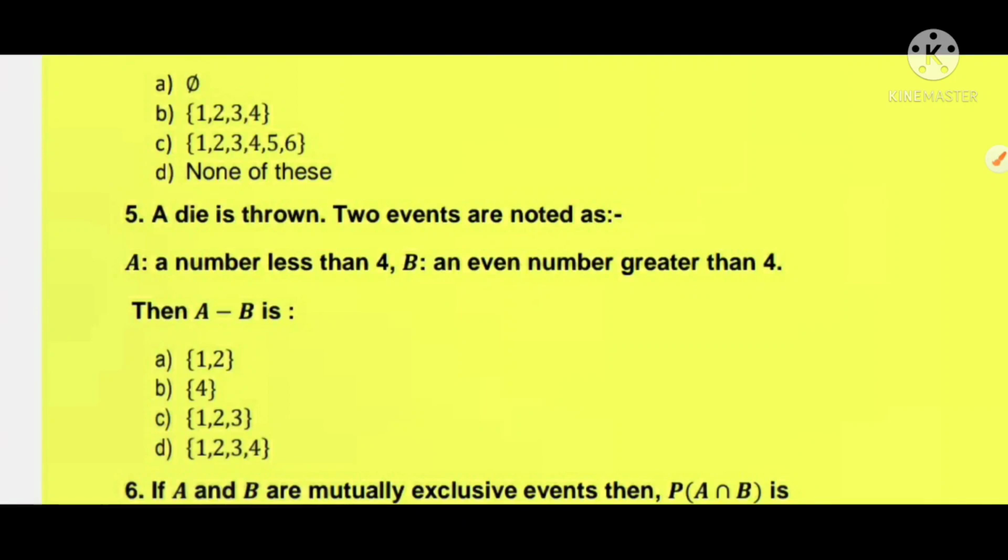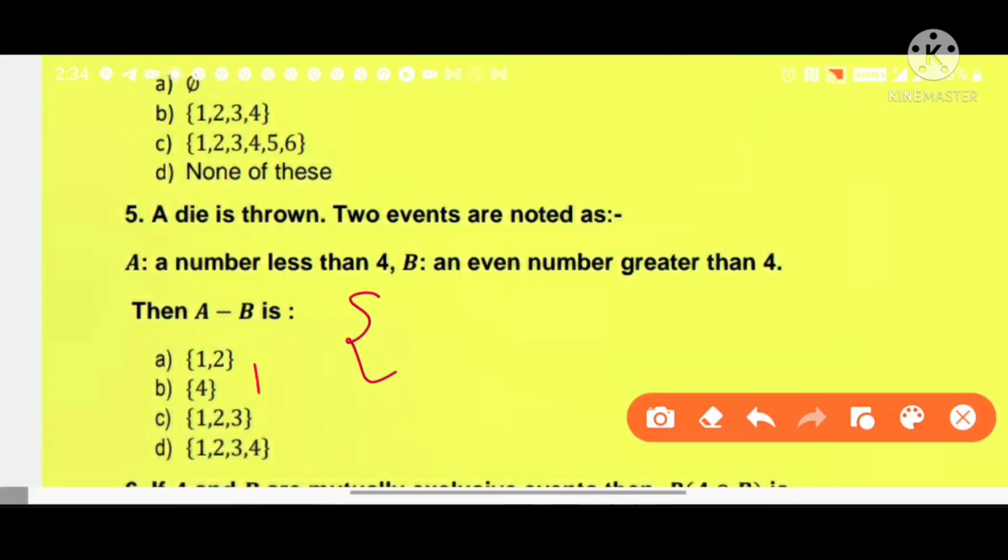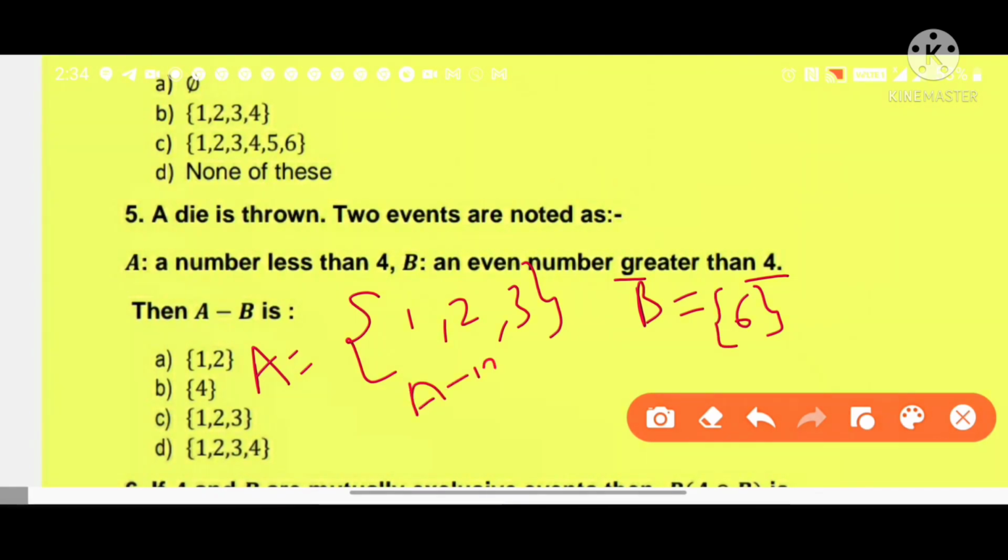Next question. A die is thrown. 2 events are noted as A event, a number less than 4. So A is equal to 1, 2 and 3. And B is an even number greater than 4, which is 6. Now A minus B is equal to 1, 2, 3. So answer is C option.